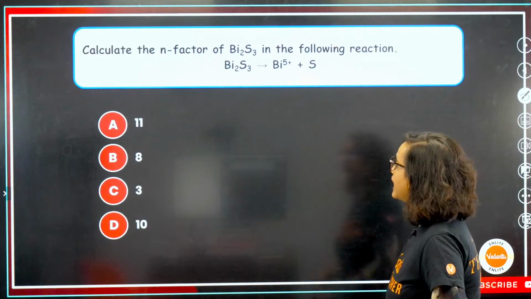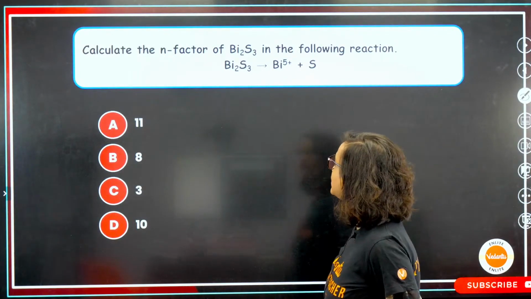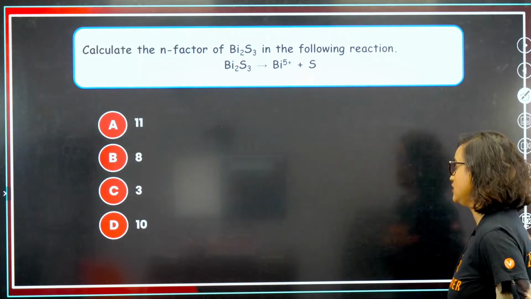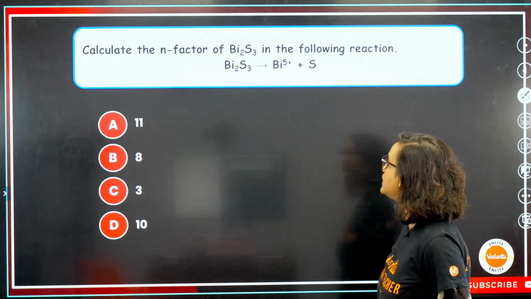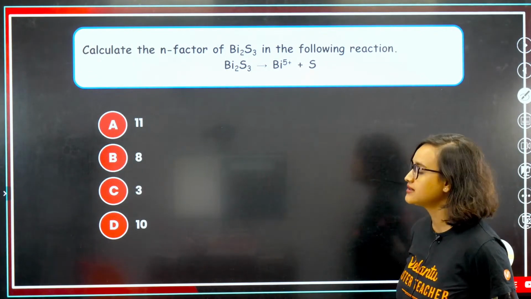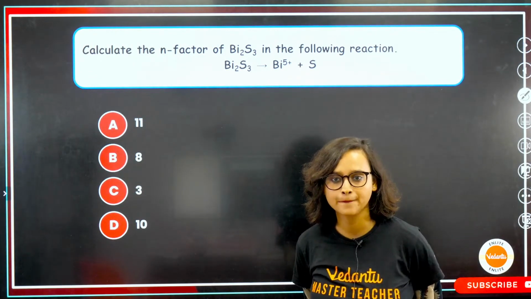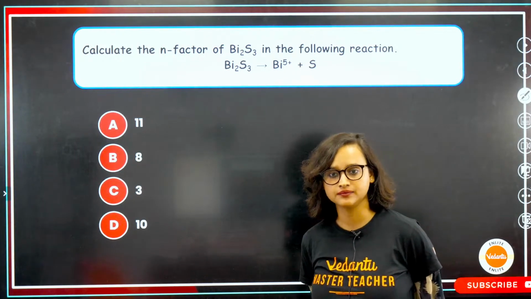Okay. Now, calculate the N factor of Bi2S3 in the following reaction. You tell me, Bi2S3 gives you Bi5+ and S. What's going to be the answer?